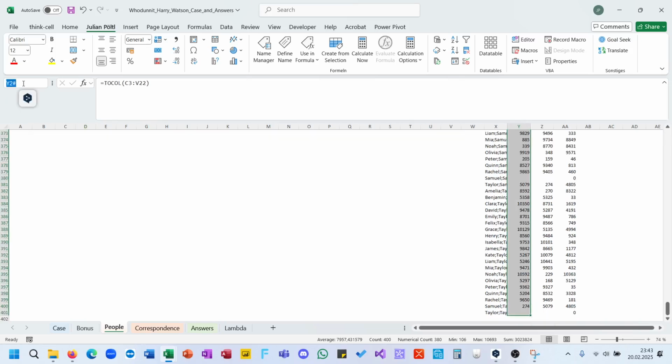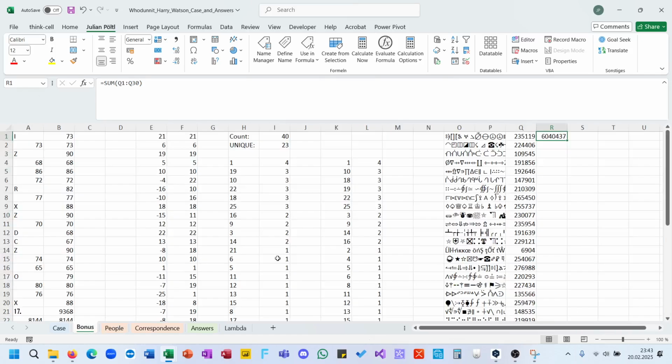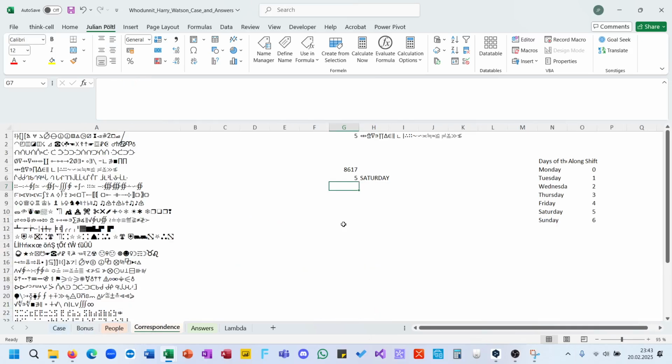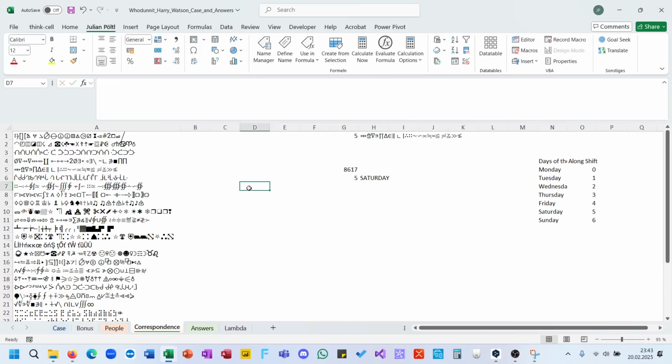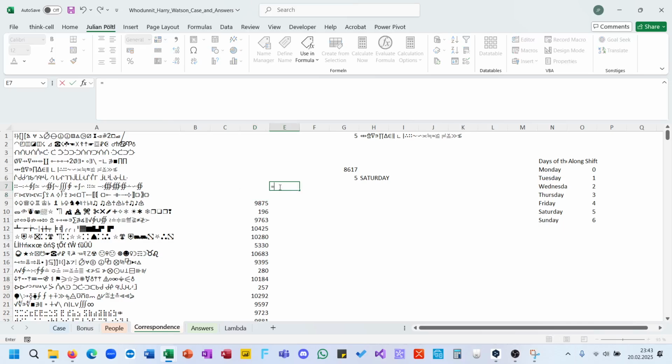So this is val for values. So we can do something like val in this direction, and then SEQUENCE 7 for the days starting from 0.